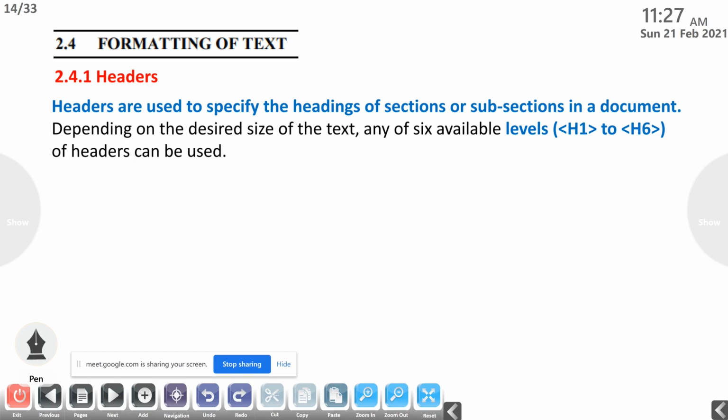So headers are used to specify the headings of sections or subsections in a document. Depending on the desired size of the text, any of the 6 available levels. How many available levels are there? 6 available levels are there, starting with H1 and the last one is H6. So depending on the desired size of the text, the bigger one is H1 and the smaller one is H6 of the heading that we can use.